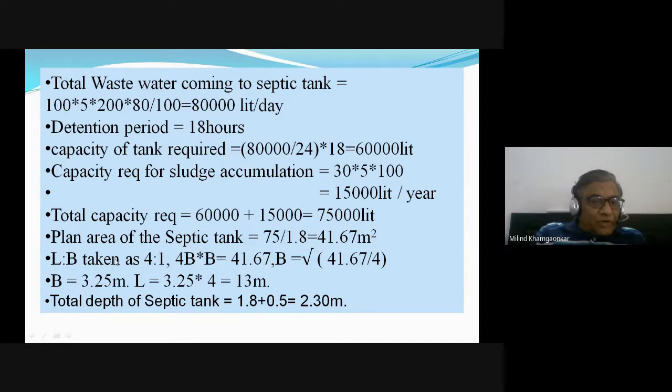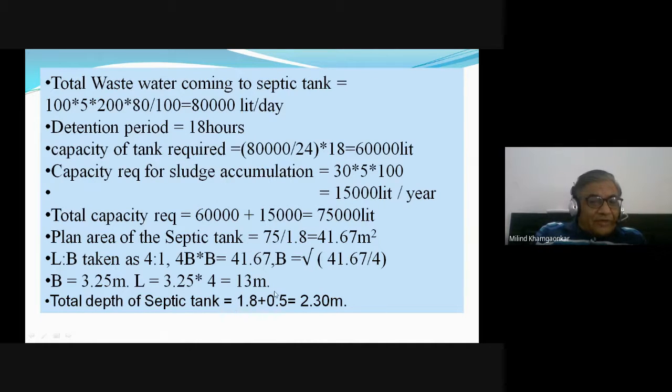Length is equal to 4 times breadth. So 4b into b, that is length into breadth, is equal to 41.67 meters square. Therefore breadth is equal to square root of 41.67 divided by 4. So breadth is equal to 3.25. Length is 4 times breadth, 4 into 3.25, that is 13 meters.